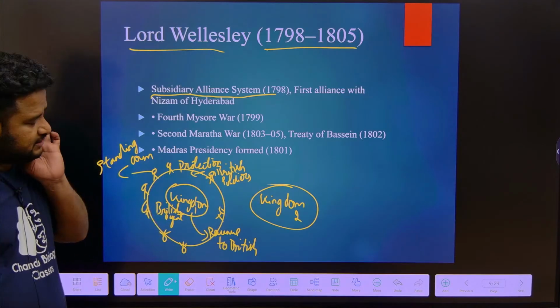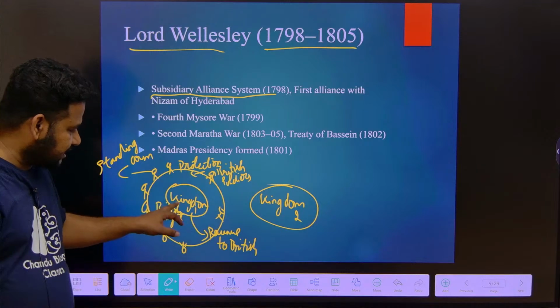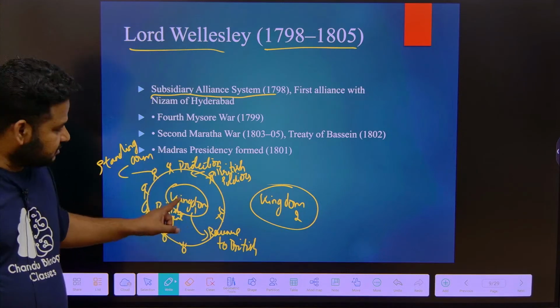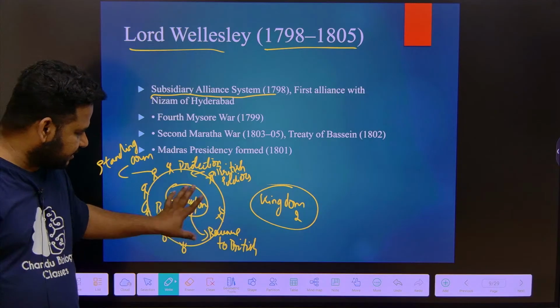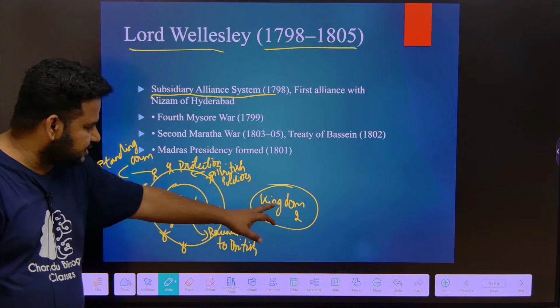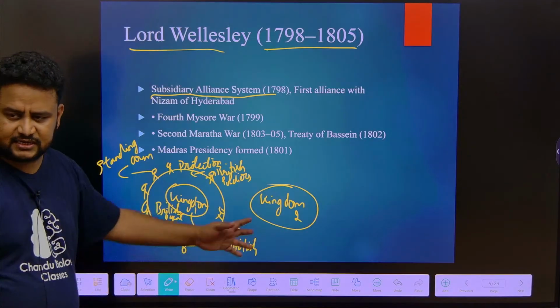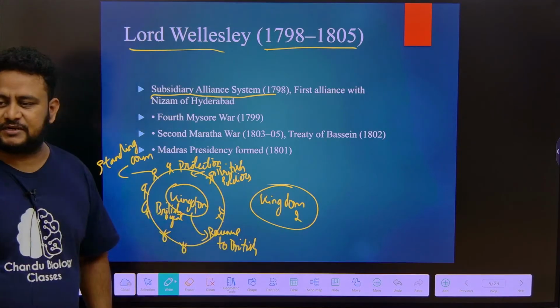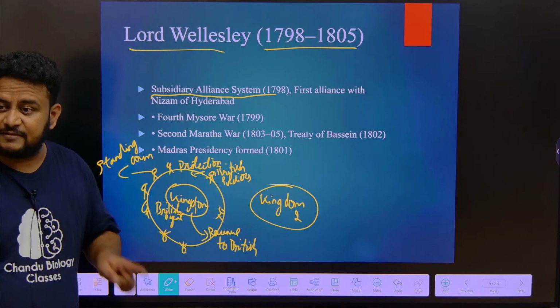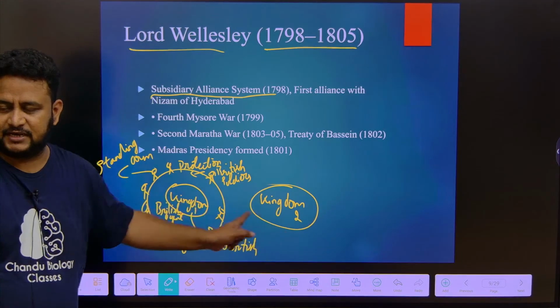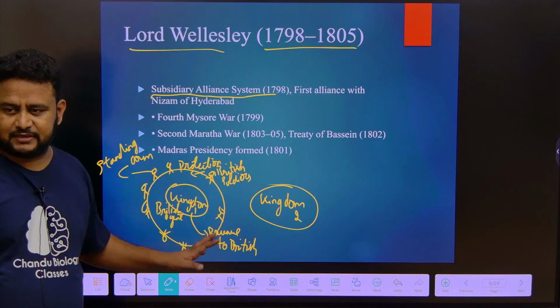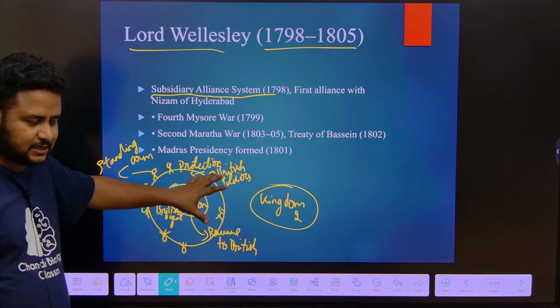Another thing was, after this kingdom entered into subsidiary alliance, suppose this king or someone from the kingdom has to interact with kingdom 2, another kingdom or another king, with respect to anything, they have to take permission from the British. They cannot independently interact with them. That is, they have lost the power. This is nothing but colonizing this kingdom.